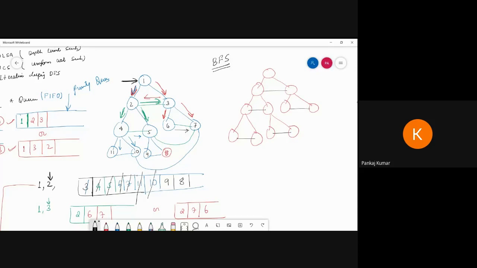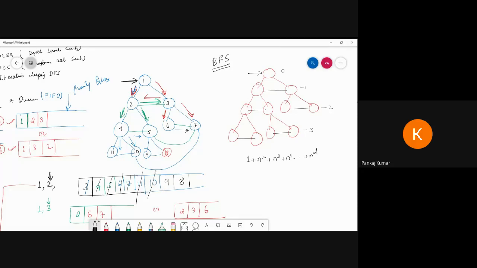So here we can explore: this is level 0, this is level 1, this is level 2, this is level 3. In level 1 we can explore one node. In level 2, we can explore n to the power 2. Then in level 3, we can explore n to the power 3, and in level 4 like this, up to level n to the power d.